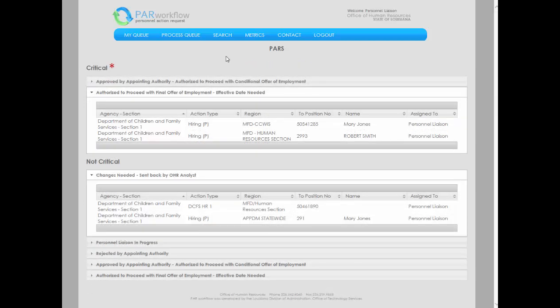Once OHR staff has reviewed all clearances and determined that the PAR is ready to begin the final offer phase of the action, the PAR will be returned to the personnel liaison. The PAR will appear in the Authorized to Proceed with Final Offer of Employment Effective Date Needed status. Click on the PAR to open for viewing.